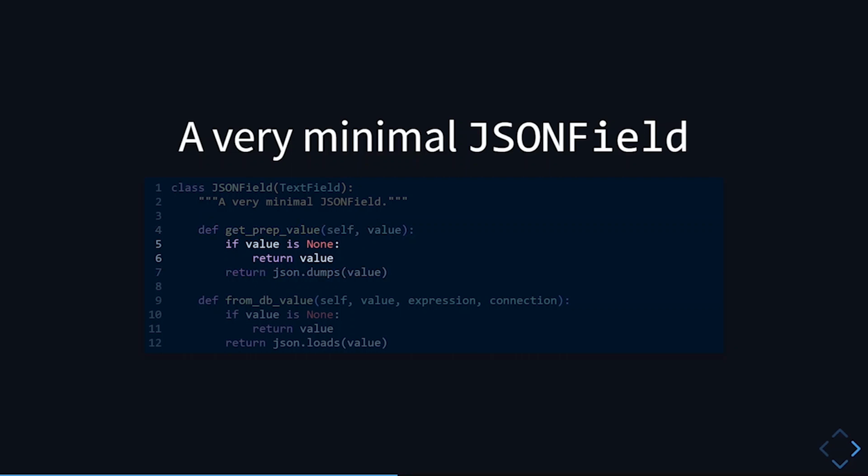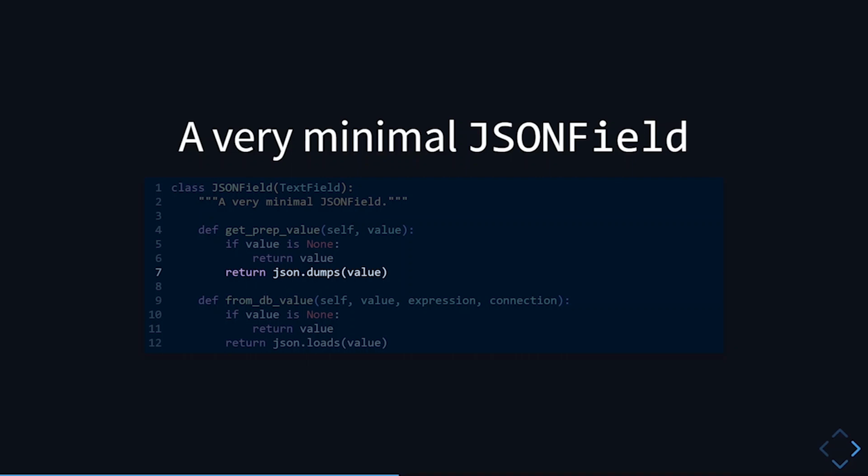Now the thing is, None is reserved for the SQL null, as defined in the DB API standard in Python. So we should not call json.dumps on that and just leave it be so that we can still store SQL nulls. And then for other values, we just call json.dumps.